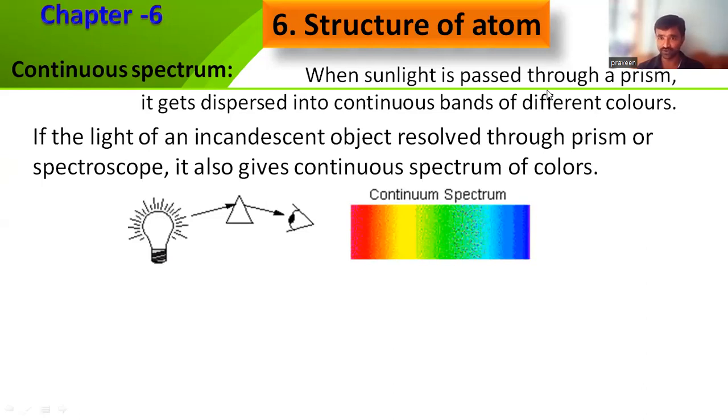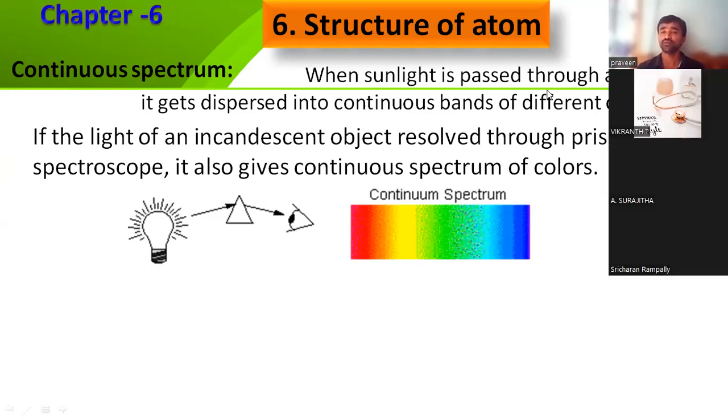Can you feel the difference now between emission spectrum, absorption spectrum, and continuous spectrum? Have you got the difference? Emission spectrum has dark regions and bright colors, right? Absorption spectrum consists of colorful regions with dark lines.